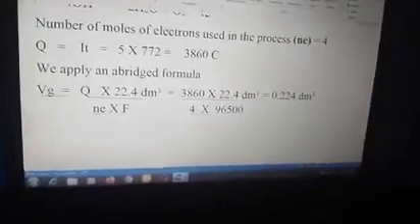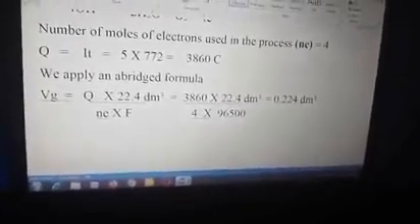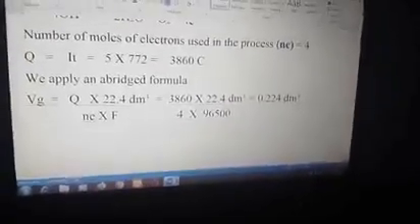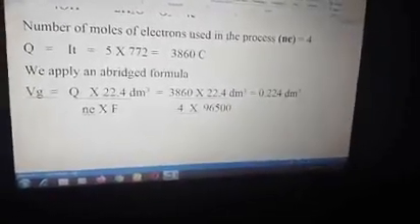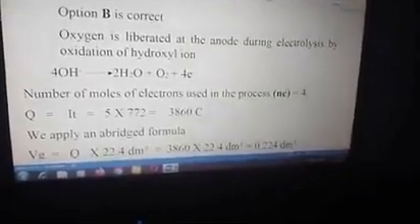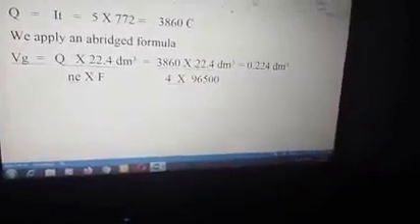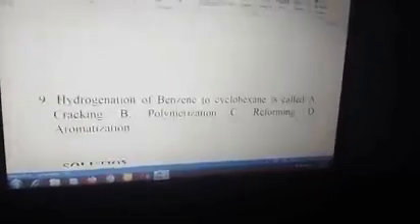So the value of Q is 3860, as you can see there. Substituting the Q, we have 3860 times 22.4 all over Ne. How many moles of electron? In this case of oxygen, Ne is 4 moles of electron in the equation. They have 4 times the Faraday constant. Solving, we have 0.224 dm cube.